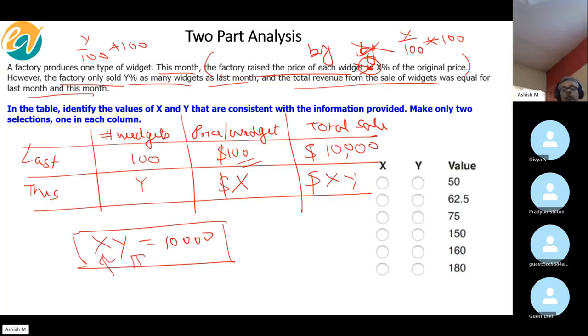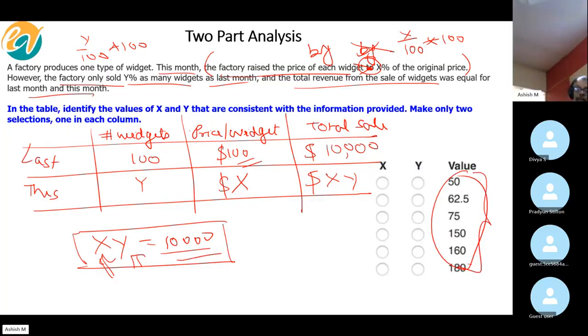So this seems not solvable on the face of it, and what you have to do is utilize the data given to figure out the combination of two figures that would give you a multiplication of 10,000.